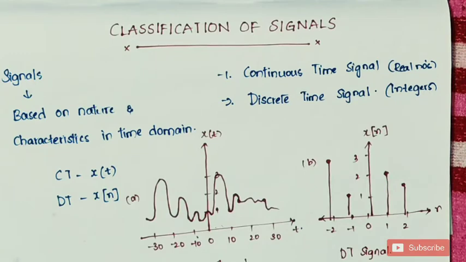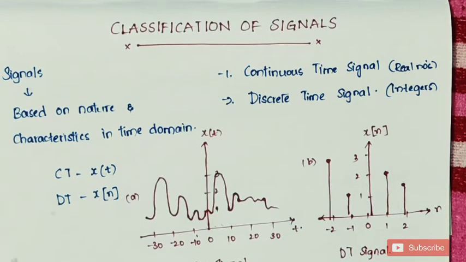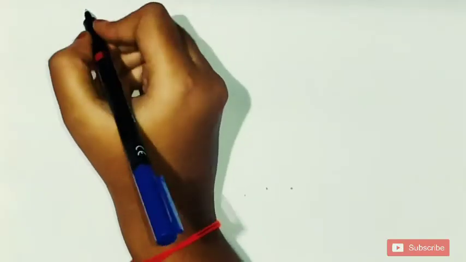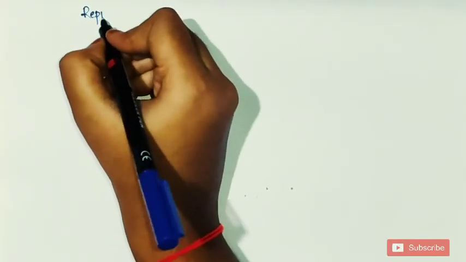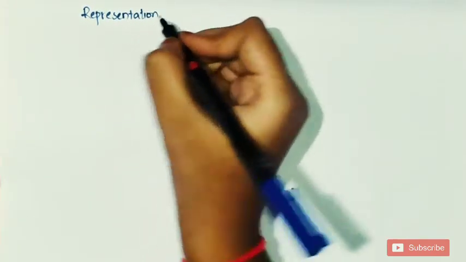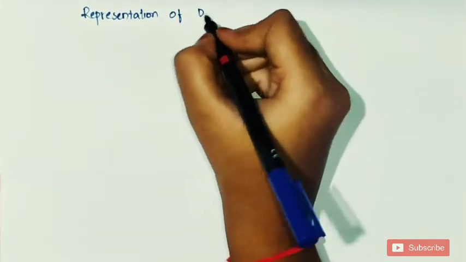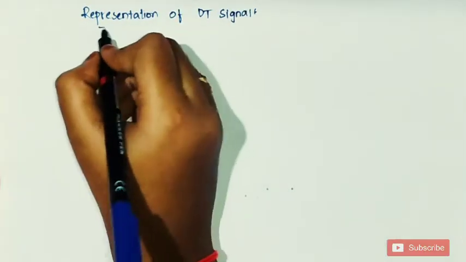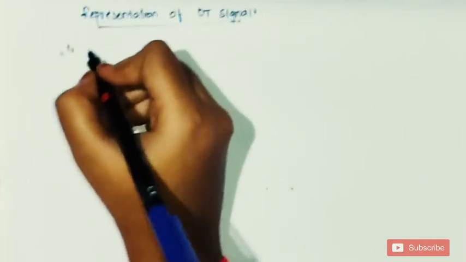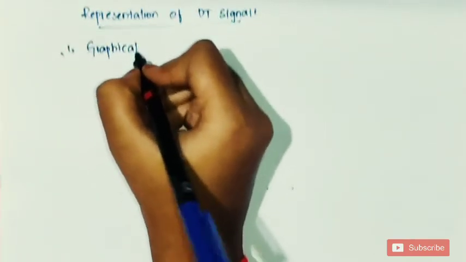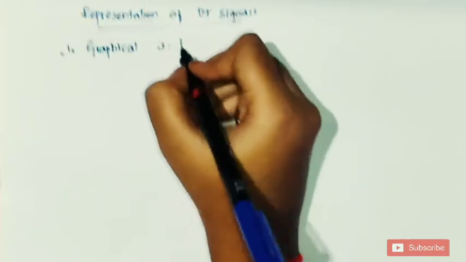This discrete time signal can be represented in 4 ways. Representation of discrete time signal. The first one is graphical. The second one is functional.